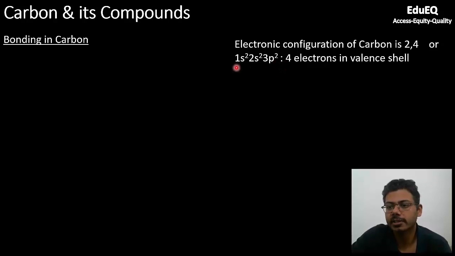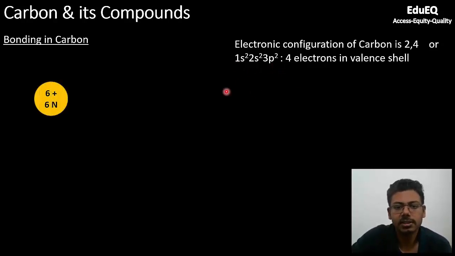This is a little bit advanced concept, but this knowledge is enough: there are 4 electrons present in the outermost shell. If you are interested in how we are able to write this electronic configuration, you can go back to the lecture where we discussed the electronic configuration in metals and non-metals, and then you will have a pretty good idea what exactly 1s, 2s, and 3p mean in the context of writing electronic configuration. So this is the nucleus of carbon.